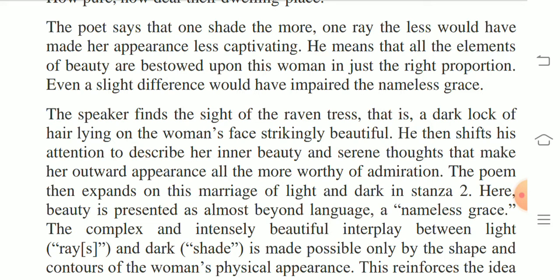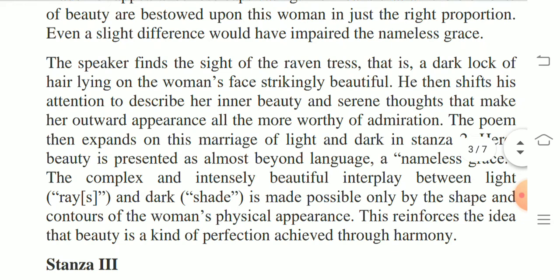The speaker finds the sight of the raven tress, her black hair, strikingly beautiful. Raven means black, and a raven tress means black hair, that is a dark lock of hair lying on the woman's face. He then shifts his attention to describe her inner beauty and serene thoughts. What is going on inside her mind that makes her outward appearance all the more worthy of admiration?